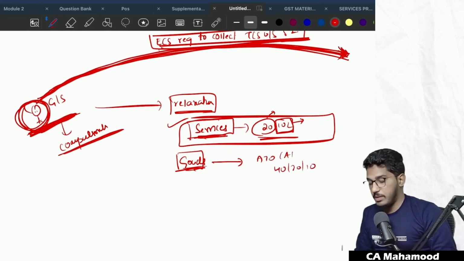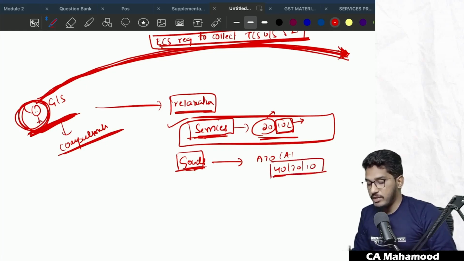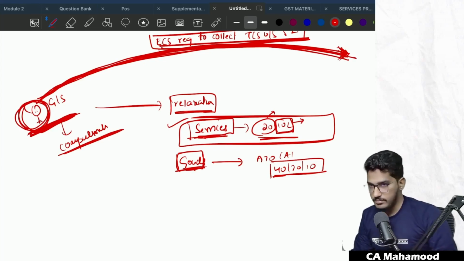If you remember, the applicable limit in the case of registration: if the person is exclusively engaged in the supply of goods, he will get the applicable threshold limit of 40. So if your aggregate turnover is within the applicable threshold limit, even you are not required to take registration in case you are supplying goods through the e-commerce operator who is required to deduct TCS under section 52. Able to understand?